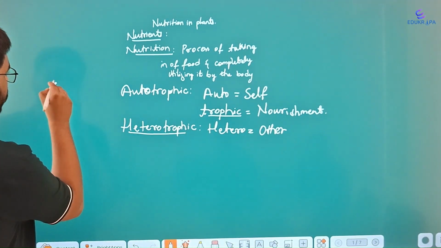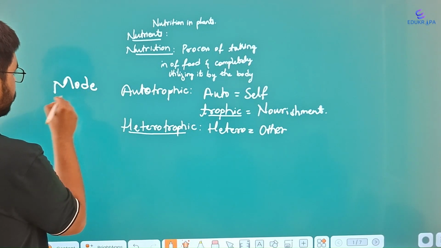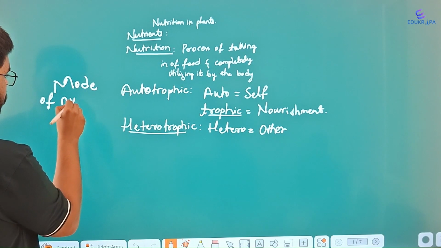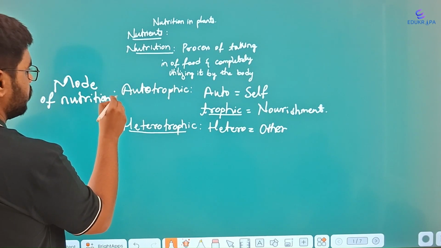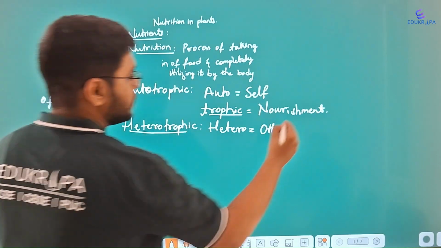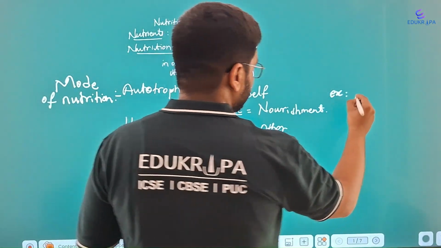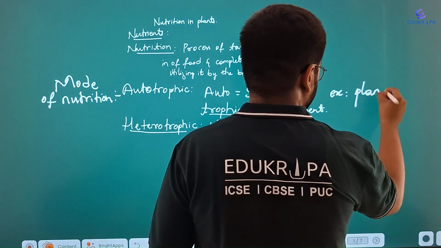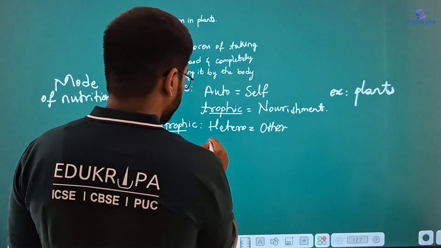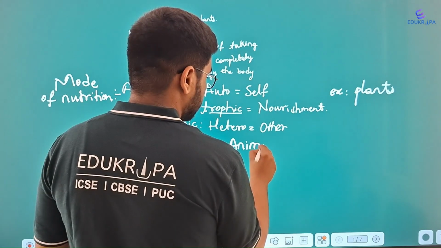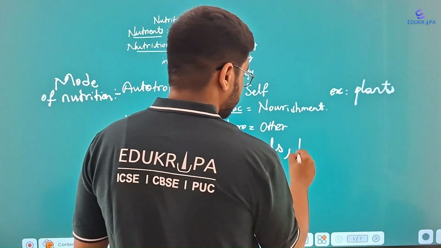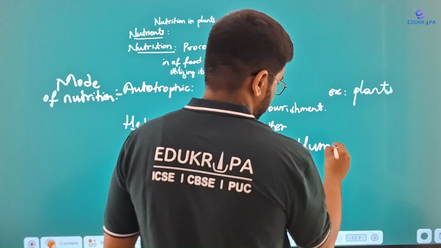This was the mode of nutrition. The example for autotrophic is plants, and the example for heterotrophic is animals. Animals also include us humans, but let's just say humans again.